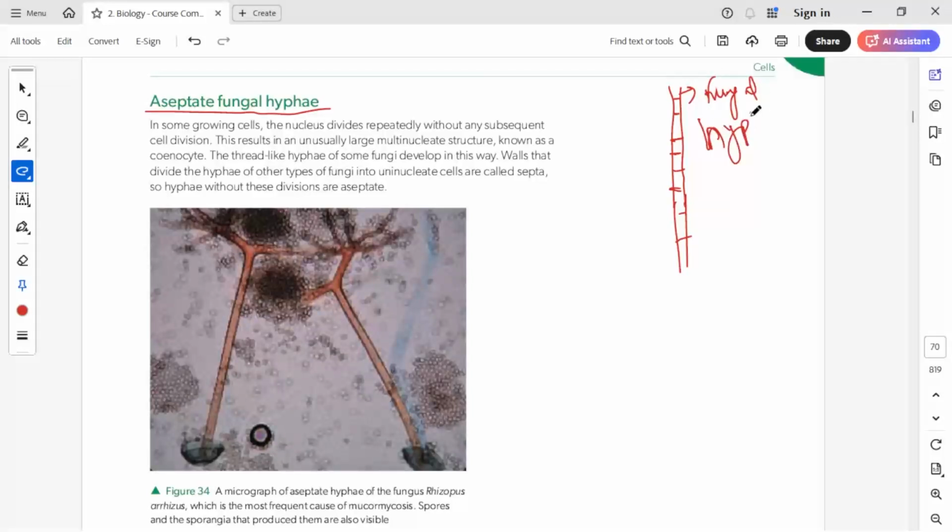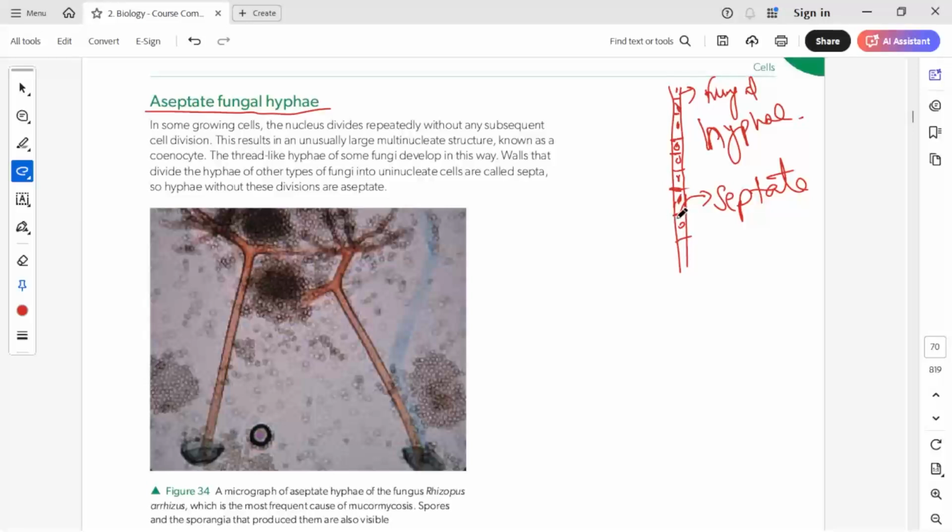Now these cells actually divide and they are septate if a separation, this particular wall that separates these two cells, is formed between these two cells. So these kind of hyphae are called septate. Each of these cells will have a nucleus and they'll have a separate cell. So there will be separate cells present all over this fungal hyphae.